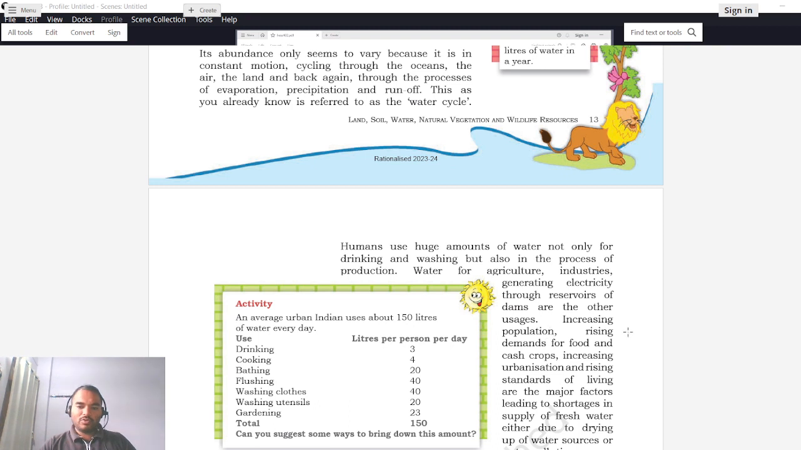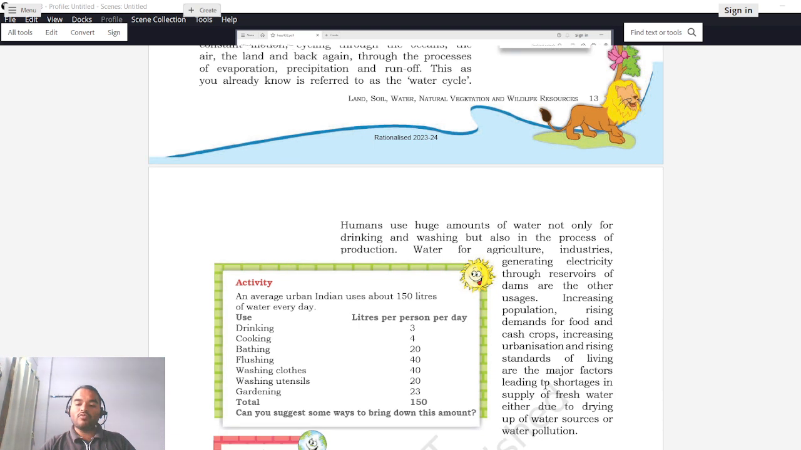Increasing population, rising demand for food and crops, increasing urbanization, and rising standard of living are the major factors leading to shortage in the supply of fresh water, either due to drying up of water resources or water pollution. As we know, we are continuously developing, starting new businesses, new industries are being added, our population is growing, and agricultural area is being increased. So all these are creating stresses and increasing water consumption.